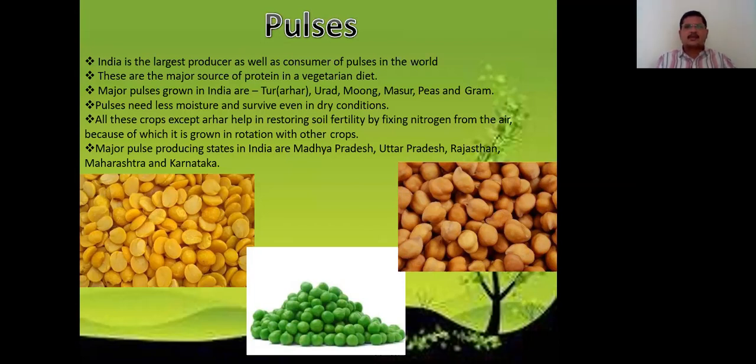All these crops except arhar help in restoring soil fertility by fixing nitrogen from the air, because of which it is grown in rotation with other crops. Because if continuously arhar is grown, the soil loses all its fertility because all the nitrogen is taken away by those crops. So that's why the farmers put rotational crops to bring back the fertility. Major pulse producing states in India are Madhya Pradesh, Uttar Pradesh, Rajasthan, Maharashtra and Karnataka.